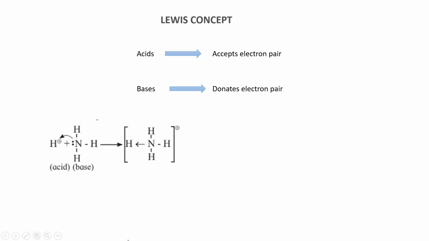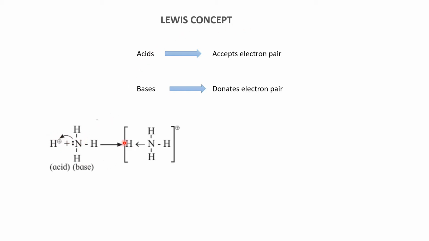Here you can see that H plus ion is an acid, and this NH3, that is your ammonia, is written in more expanded form. NH3 has a lone pair. This H plus can accept the lone pair, making H plus an acid according to the Lewis concept.